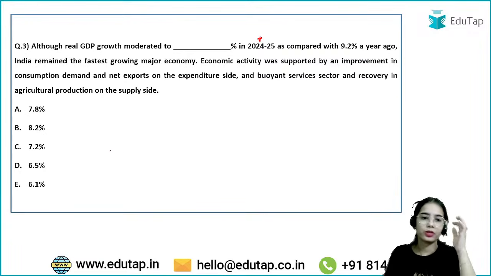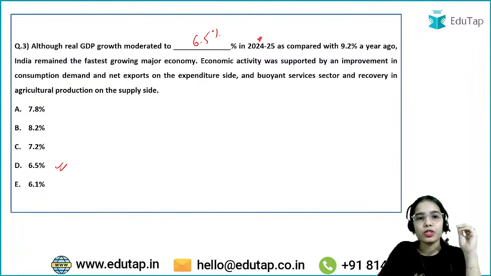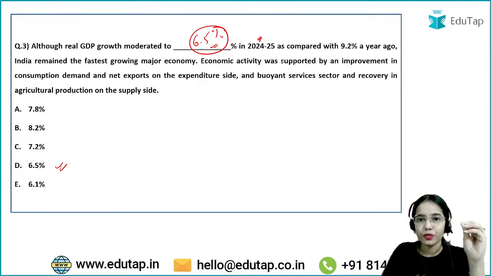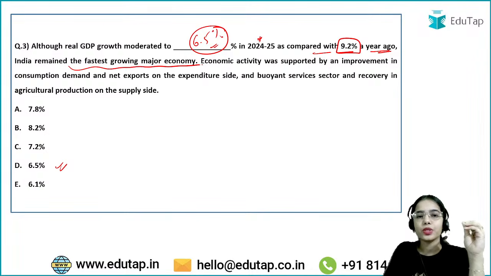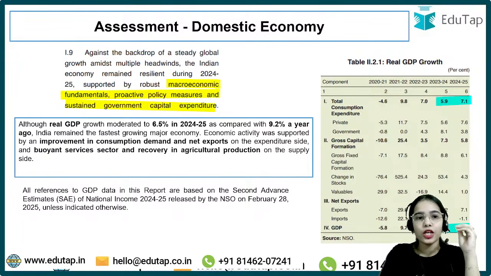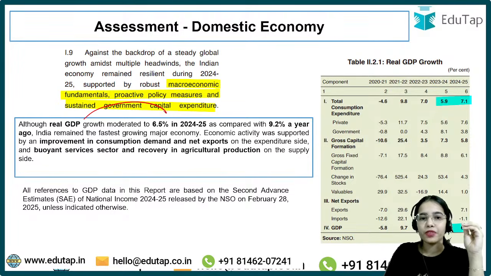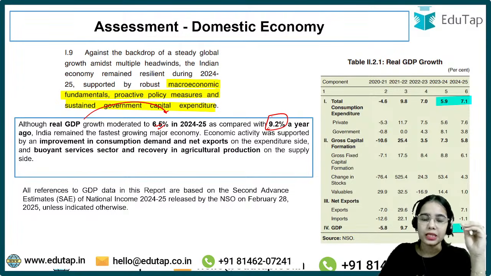Yes, very good, very good. So the answer here is 6.5%. So although real GDP growth moderated to 6.5% in 2024-25 as compared to 9.2% a year ago, that is in 2023-24, India remained the fastest growing major economy. So the answer here is 6.5%. Very good. So here the real GDP growth percentage is very, very important, and the comparison to the previous year is also important. So remember these data points.